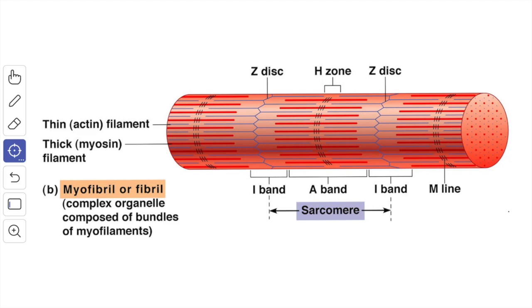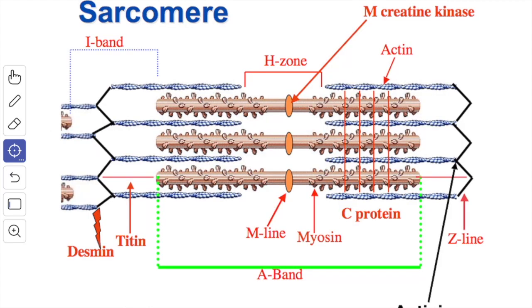The part of the myofibril situated between two consecutive Z bands is called the sarcomere. So this portion is called the sarcomere. The cross striations seen in a myofibril under electron microscope are due to the presence of an orderly arrangement of myofilaments within it. Next we'll see the structure of myofilaments.